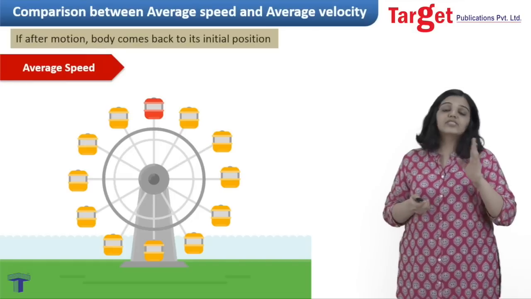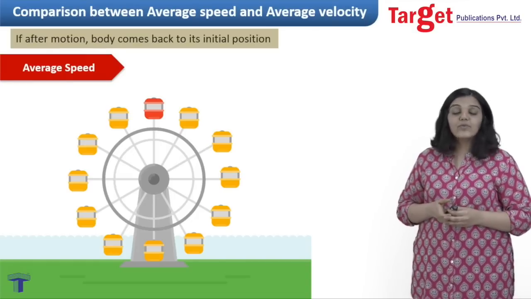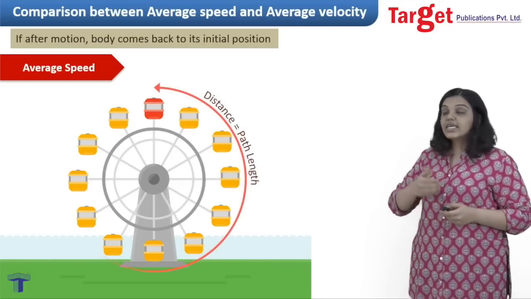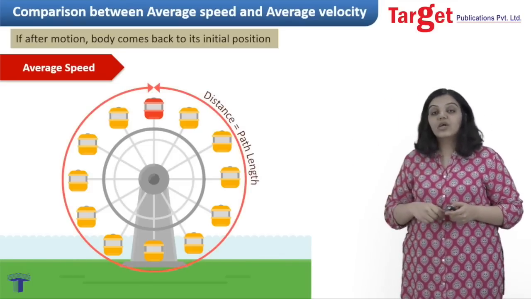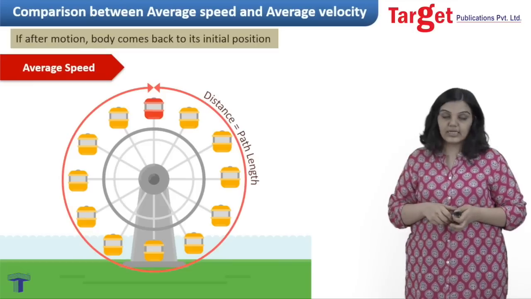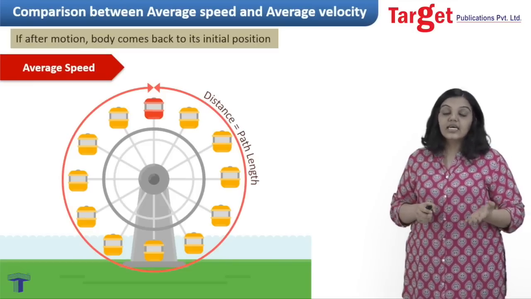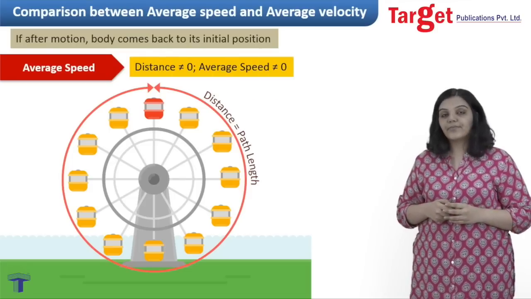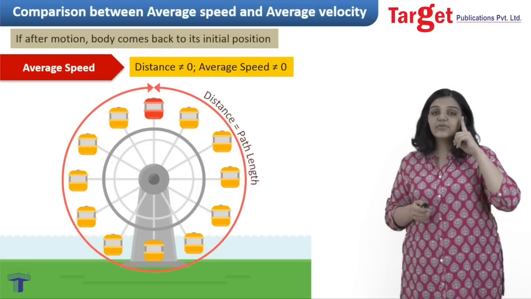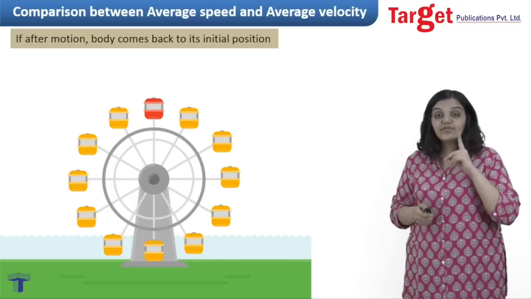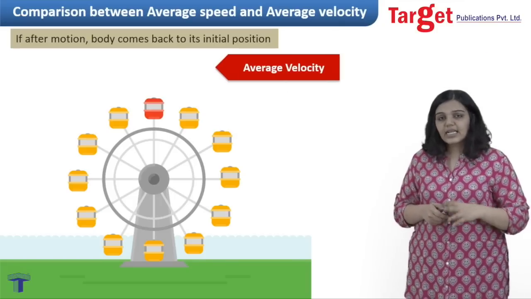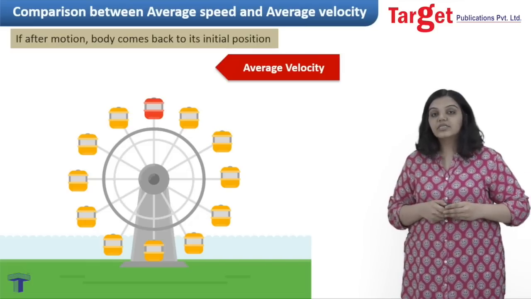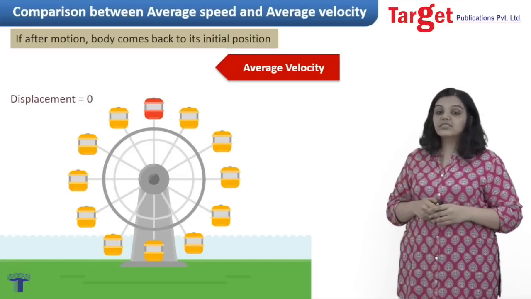By definition, average speed depends upon distance, and we know that distance is nothing but the length of the path travelled. So take a look at the length of the path travelled when you are moving in one revolution. And of course, as you can see, the distance travelled is not zero, and therefore average speed would not be zero. On the other hand, let's think about the average velocity in such a case. Average velocity depends on displacement, but in this case the displacement is zero.